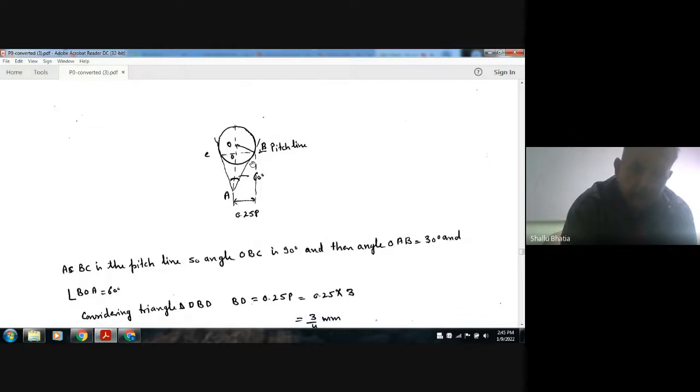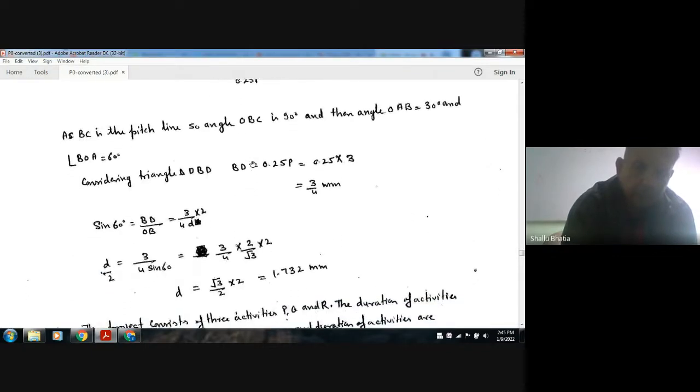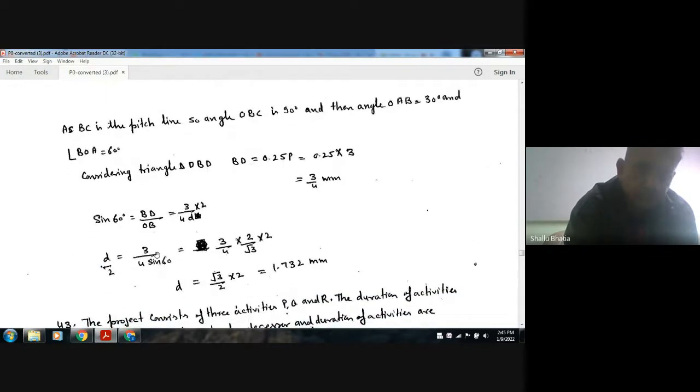So D is 3 by 4 times root 3 by 2, so this is 1.732 mm. Okay, 3 by 4, root 3 by 2.